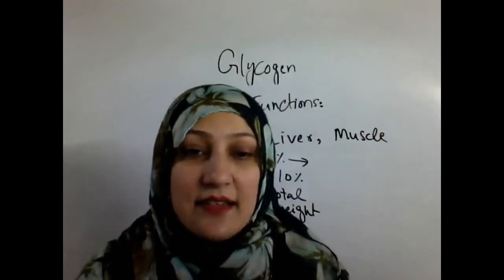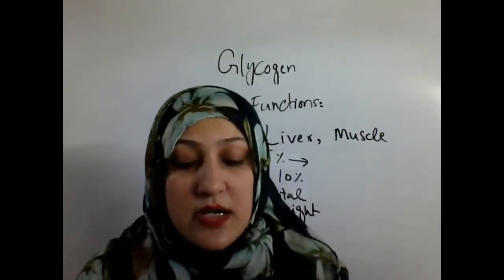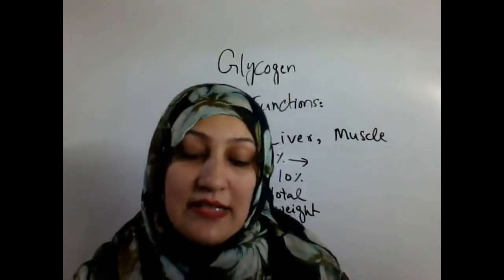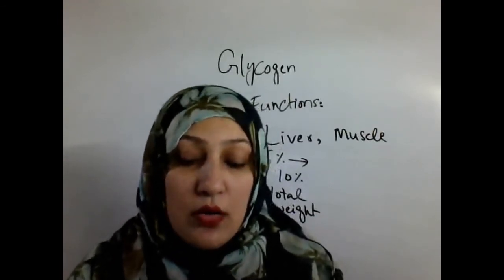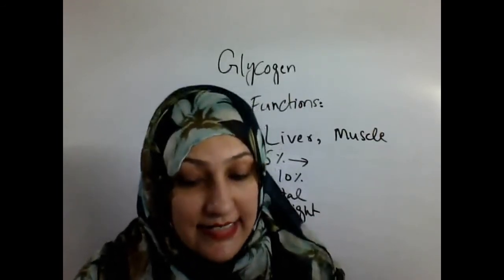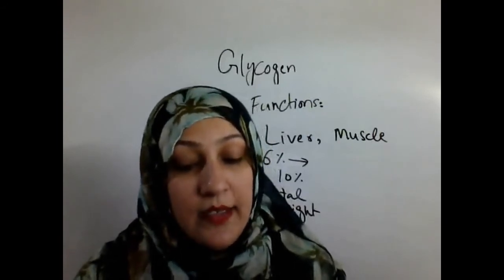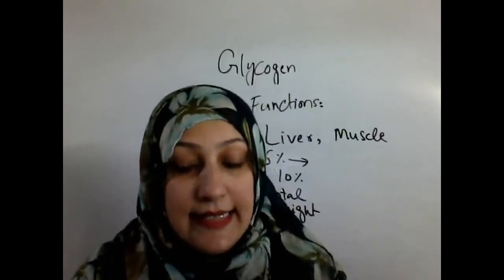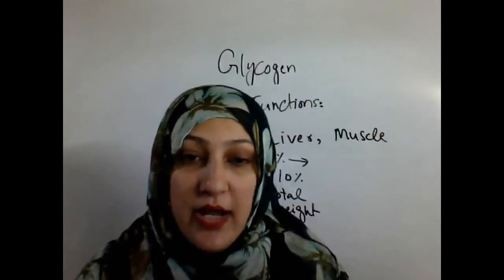As glucose and insulin levels decrease, glycogen synthesis is stopped. When blood glucose level falls below a certain level, glucagon is released from the pancreas and it signals the liver cells to break down the glycogen.